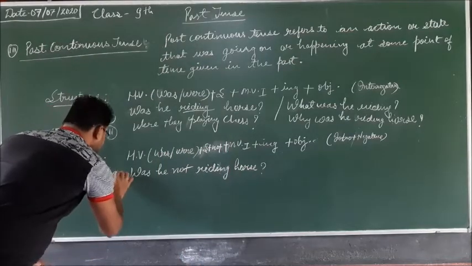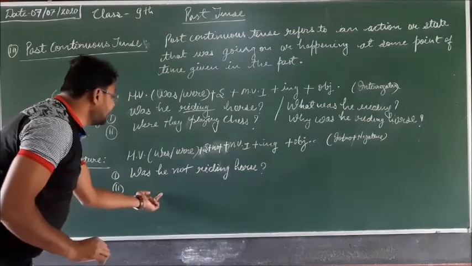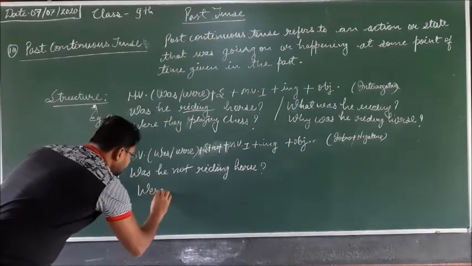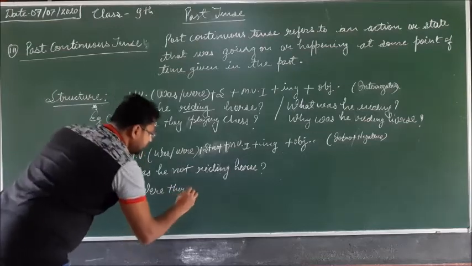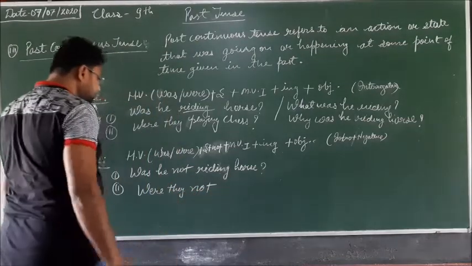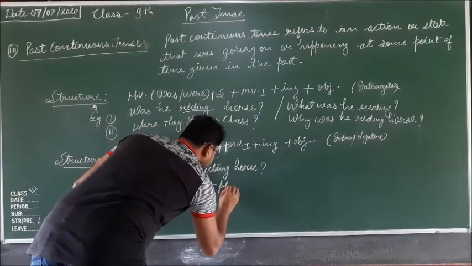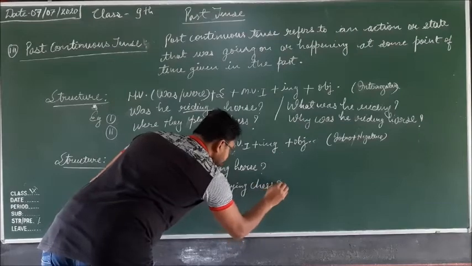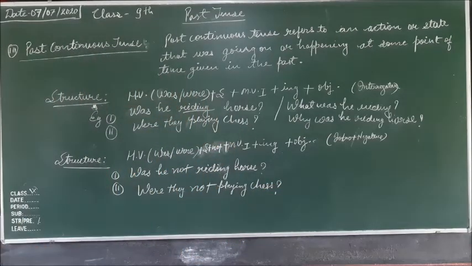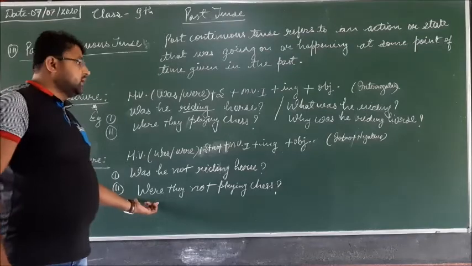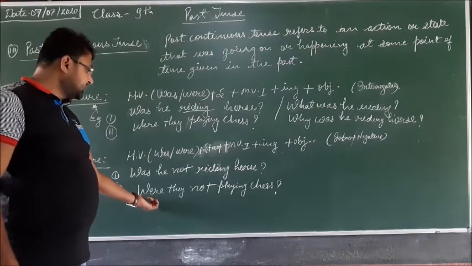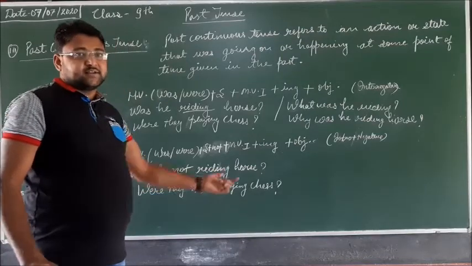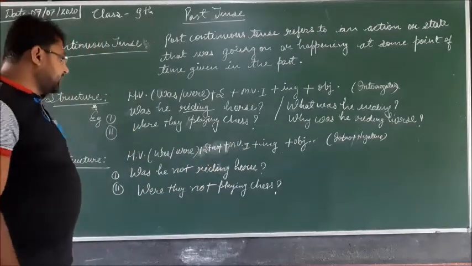Here, were they not playing chess? That is the interrogative negative. Here the helping verb is before the subject, that is for interrogation, and not is applied for negation. That is why it is interrogative and negative.